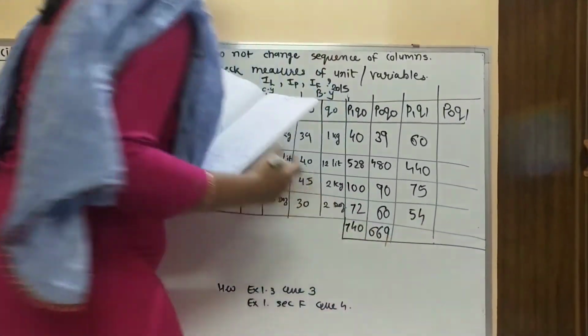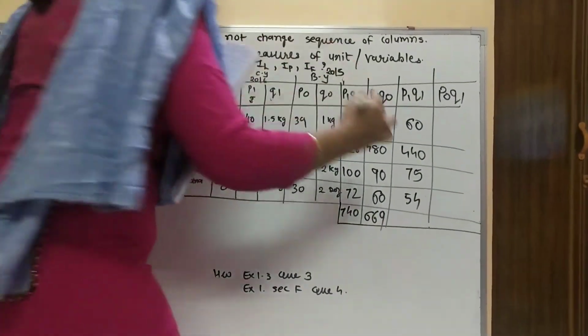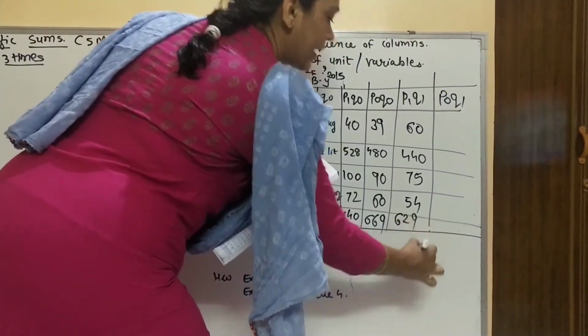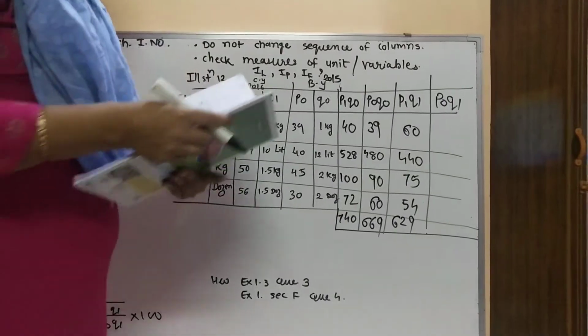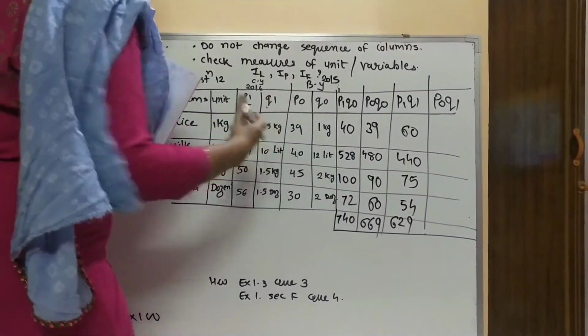Let's do the summation at a time to avoid mistake. 629.